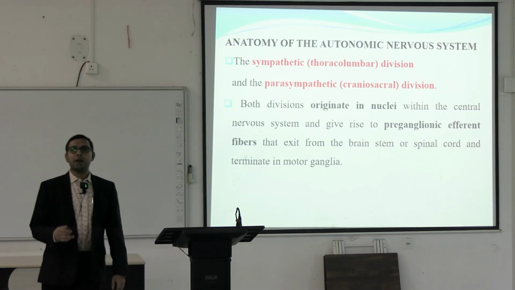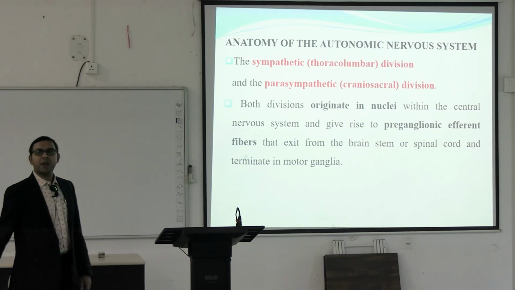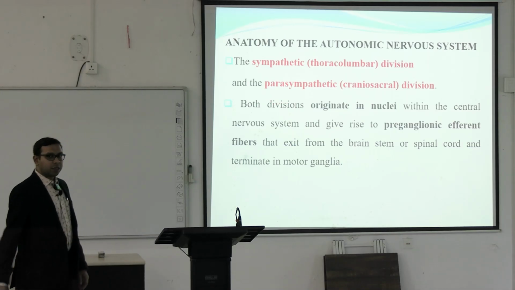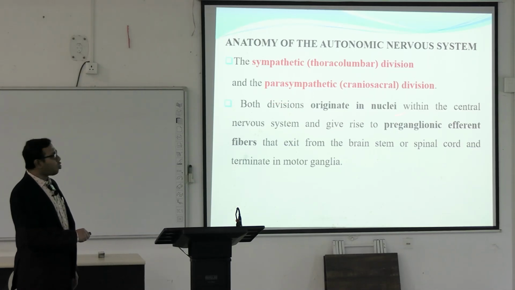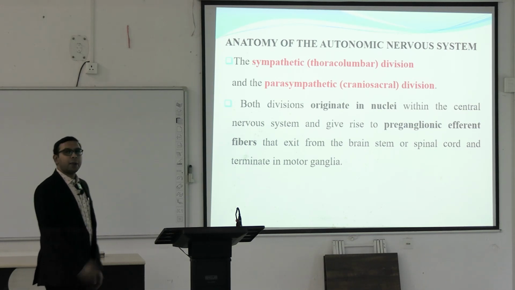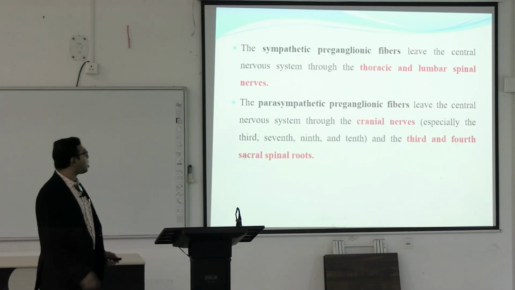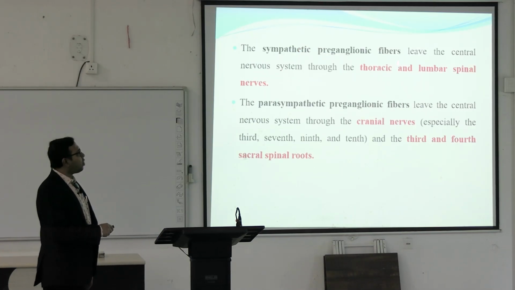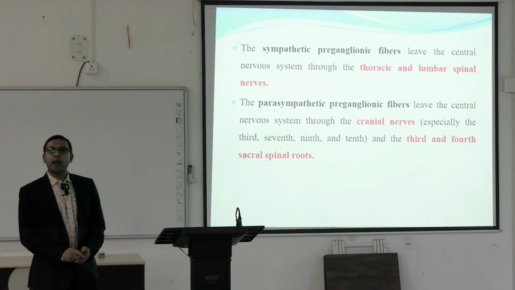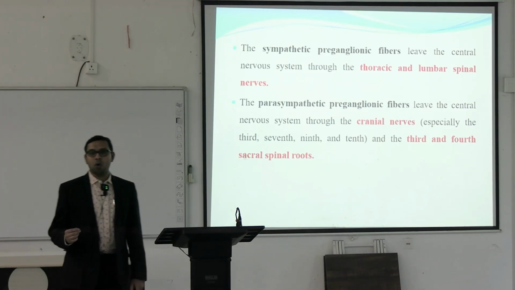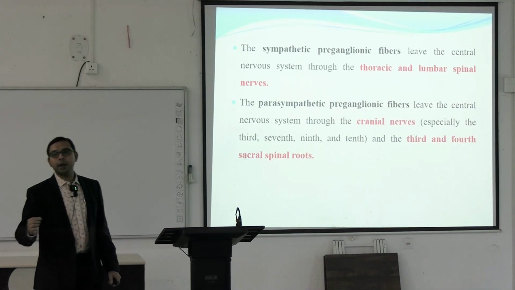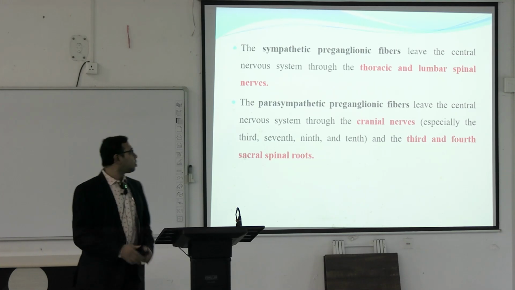So, this is the anatomy of the autonomic nervous system. Sympathetic means thoracolumbar and parasympathetic means craniosacral outflow. Both divisions originate in nuclei within the central nervous system, as I have said, and give rise to preganglionic efferent fibers that exit from the brainstem or spinal cord and terminate in motor ganglia. The sympathetic preganglionic fibers leave the central nervous system through the thoracic and lumbar spinal nerves. That is why they are known as the thoracolumbar outflow. From these the sympathetic nerves usually come out.